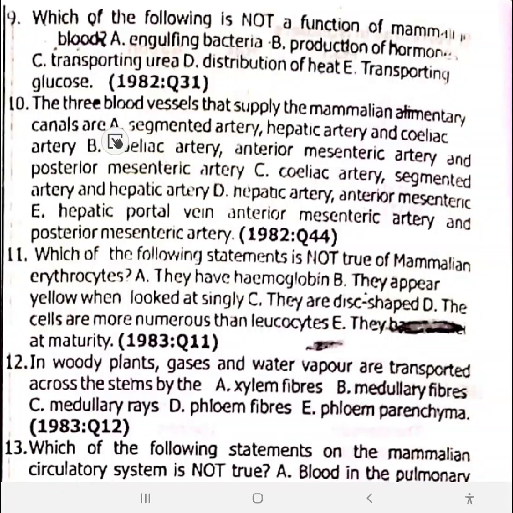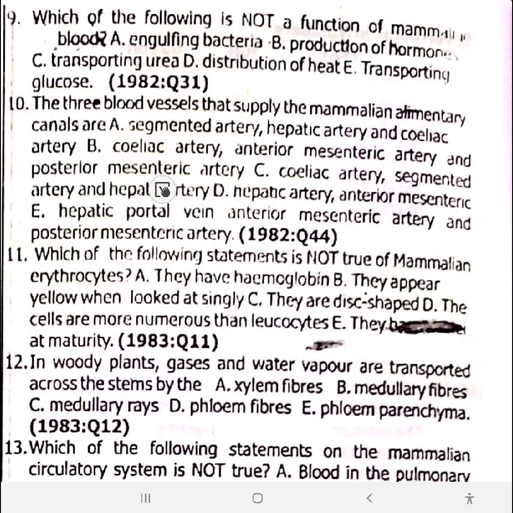Starting from question 9. Which of the following is not a function of the mammalian blood? We said production of hormone, option B. 10. The three blood vessels that supply the mammalian alimentary canal are coeliac artery, anterior mesenteric artery, and posterior mesenteric artery. Number 10 is option B.